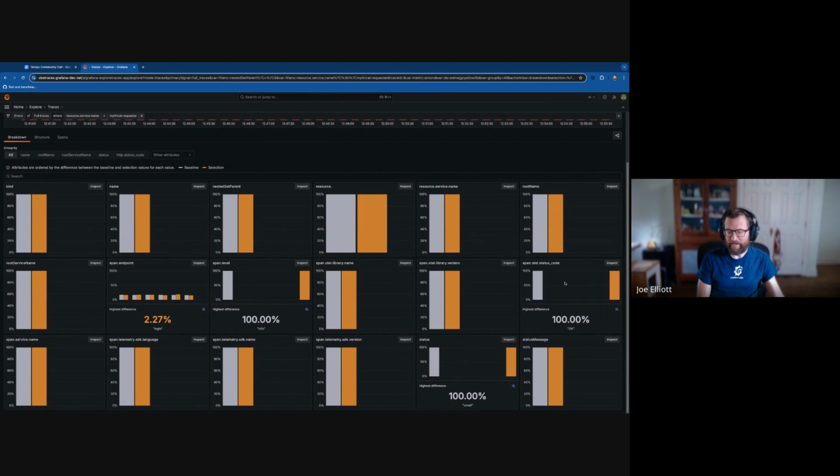Oh, here's a good one. So the errors completely correlate with the status code error and completely fail to correlate with the status OK. That's not very useful. Same here. Status unset, happy, status error set.